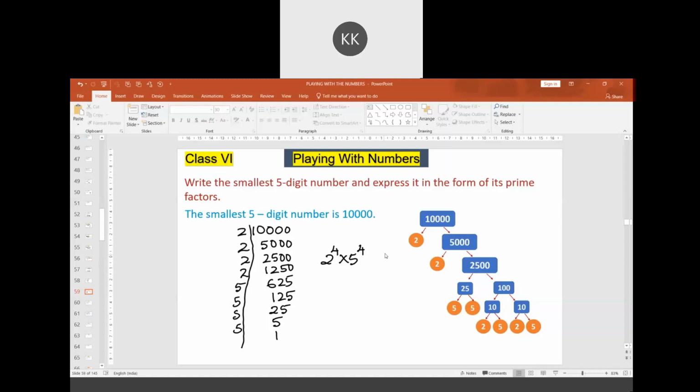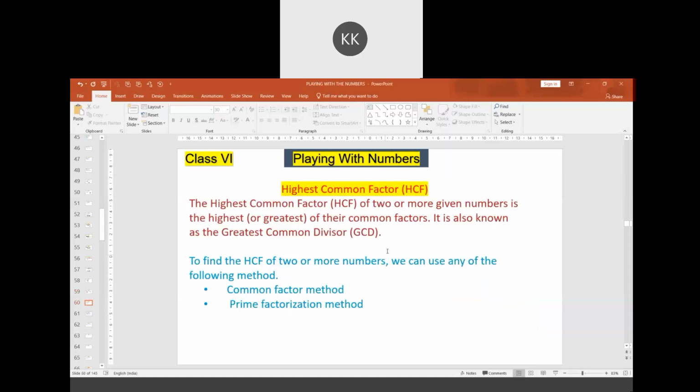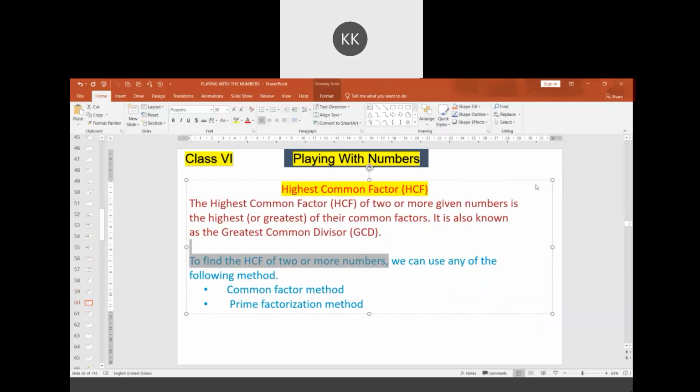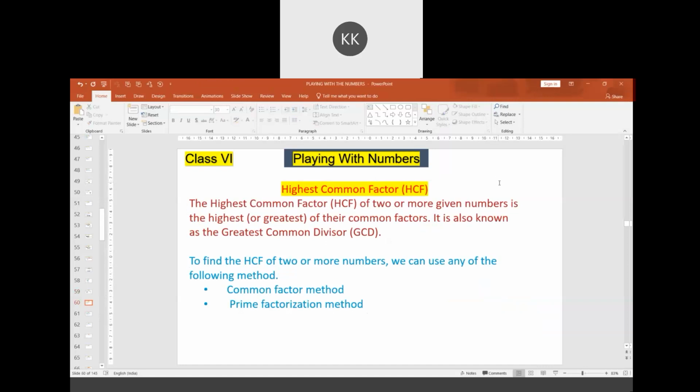In the yesterday's class, we looked at how to find the prime factors, how to express a given number as the product of primes. In today's class, we shall learn the meaning of highest common factor, also known as greatest common divisor.